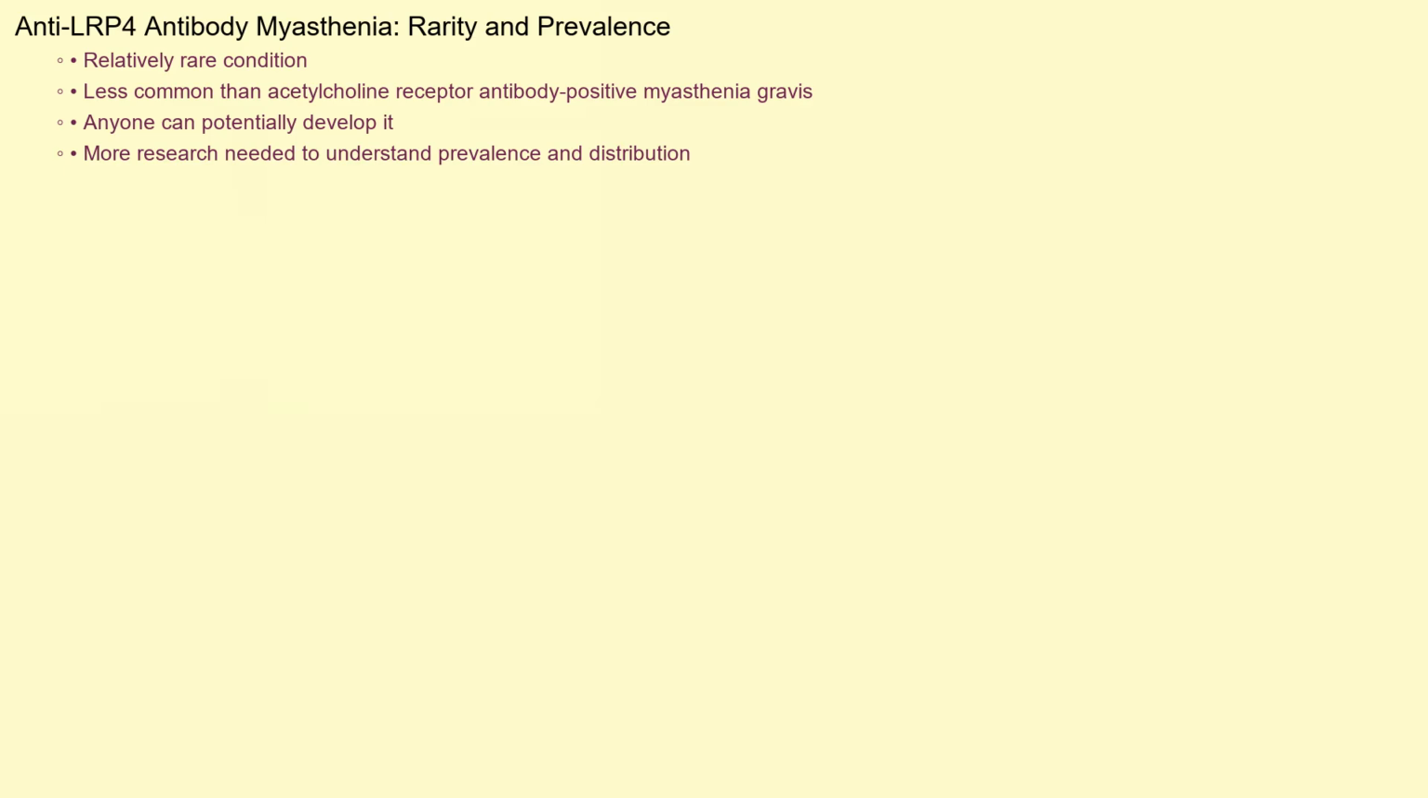Anti-LRP4 antibody myasthenia is considered a relatively rare condition. While precise numbers are difficult to ascertain, it's less common than the more frequently diagnosed acetylcholine receptor antibody-positive myasthenia gravis. It's crucial to remember that anyone can potentially develop anti-LRP4 antibody myasthenia, regardless of age or background. However, more research is needed to fully understand its prevalence and distribution across different populations.